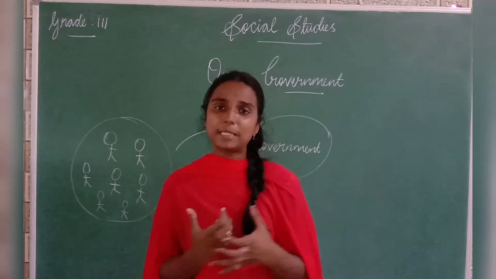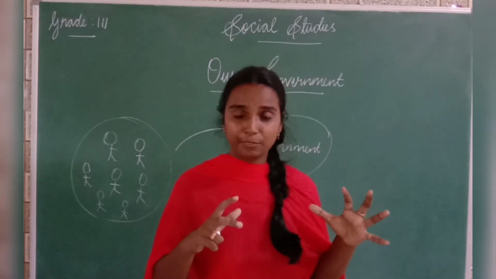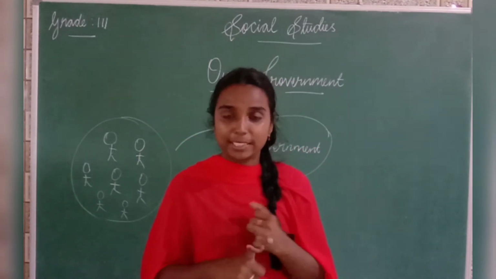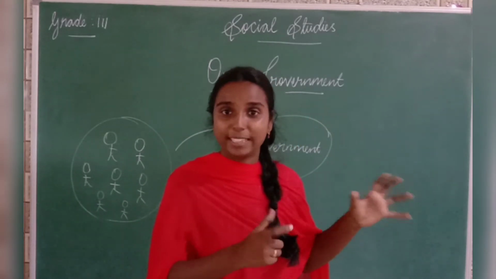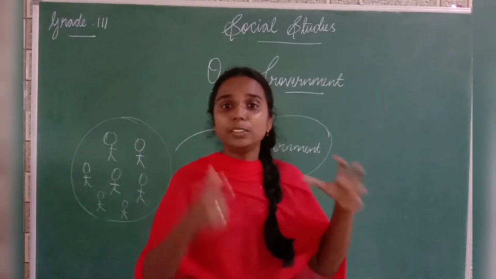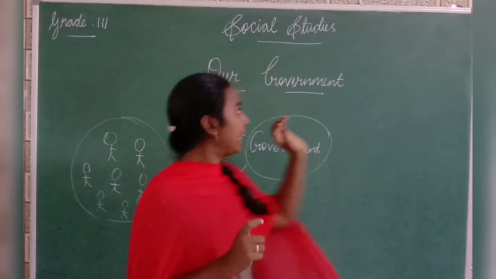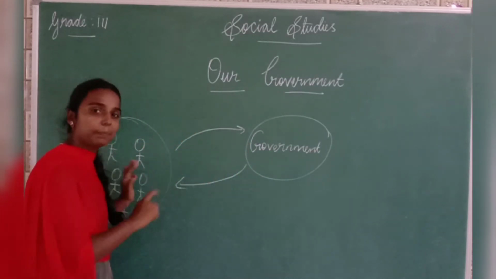So, for what purpose are we having these leaders? They will take care of us, right? Class monitor means he will take care of all the students. Smart board monitor means he will take care of the smart board. So, they are appointed to take care of something. The same way, government also. Government is also selected by the people.